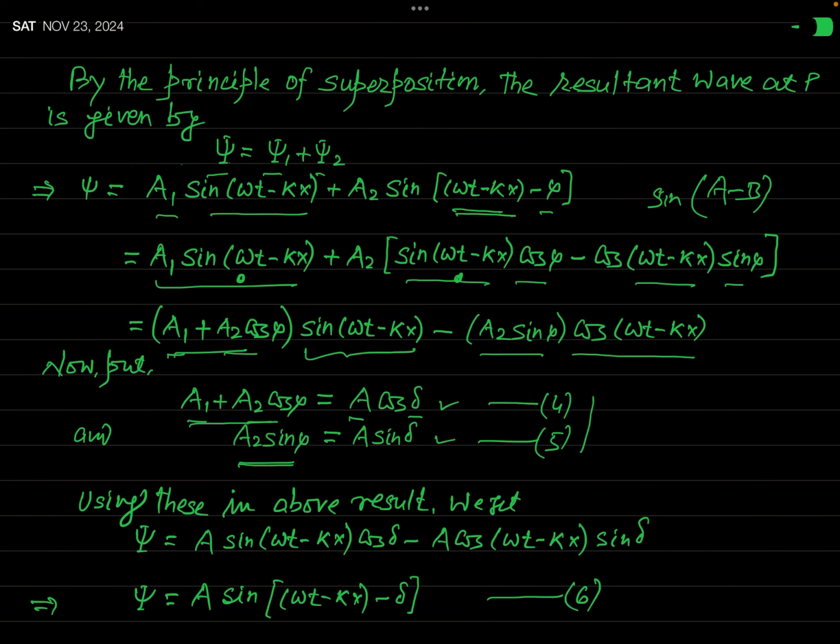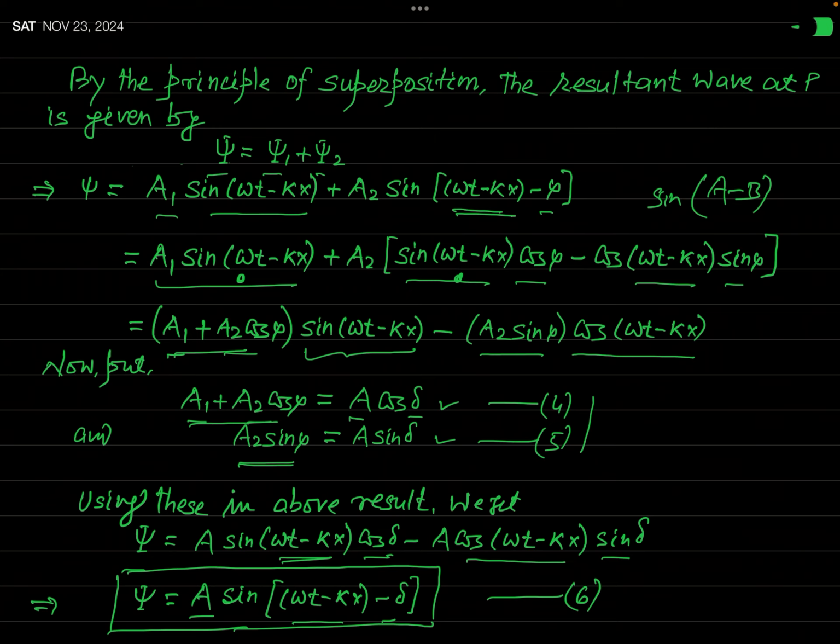Actually, this equation represents the resulting wave which is produced by the superposition of the two waves from the sources S1 and S2. Now you can see that this resultant wave has amplitude A. This A is the resultant amplitude, or the amplitude of the resultant wave.